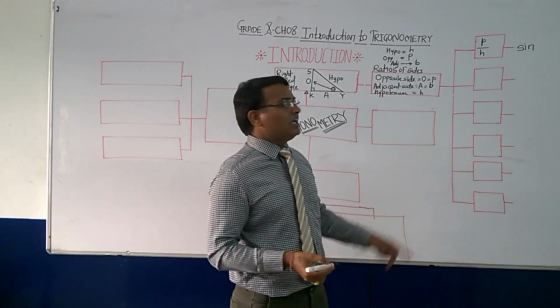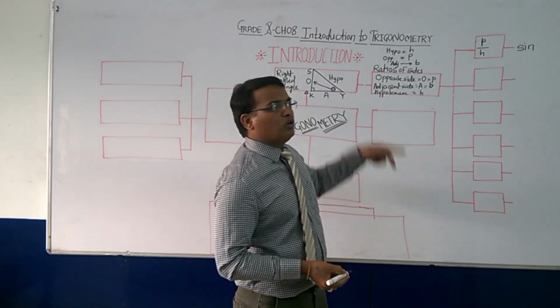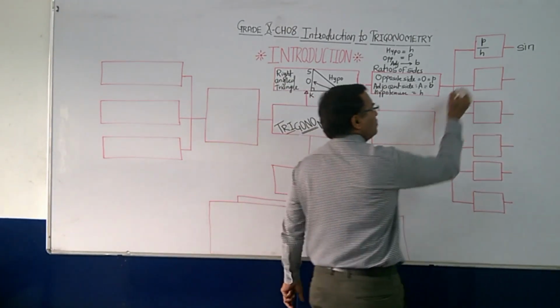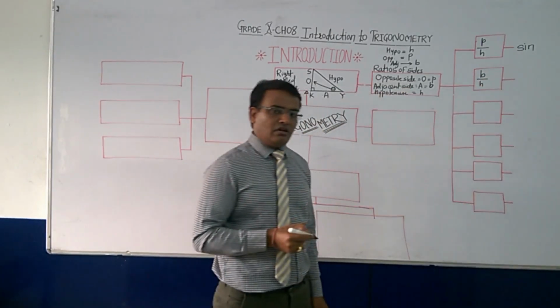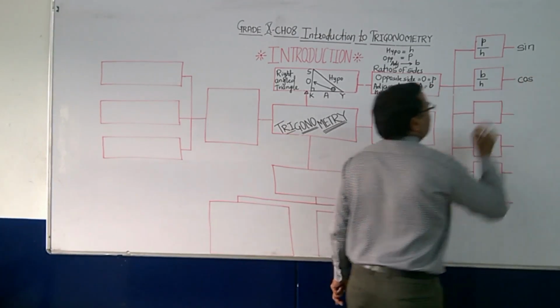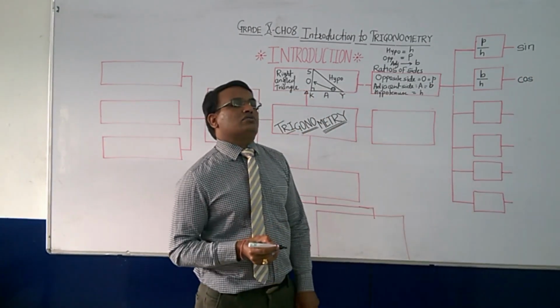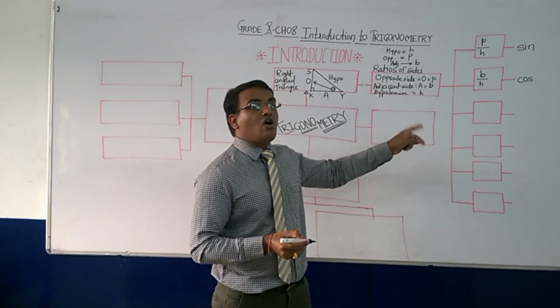Okay, sine of what? Sine of this angle theta. Now if we go for the second ratio, what is that? Base upon height. Then this ratio is known as cosine. Cosine, in short, the abbreviation is cos.